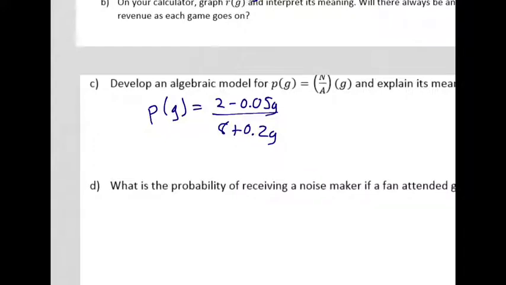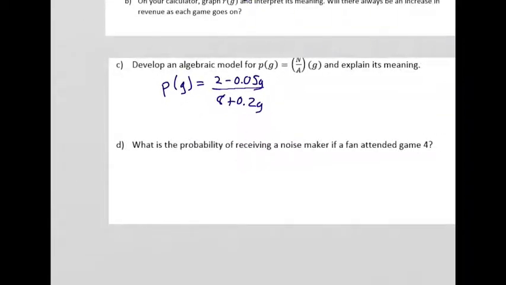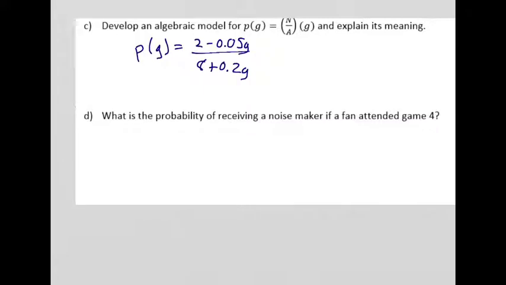Remember that the noisemakers are handed out randomly, so it's not necessarily the number of noisemakers per person, but more so the probability that you would get a noisemaker after walking into a certain game number, right? So that's useful for this next problem, which asks what the probability is of receiving a noisemaker if a fan attended game number 4.